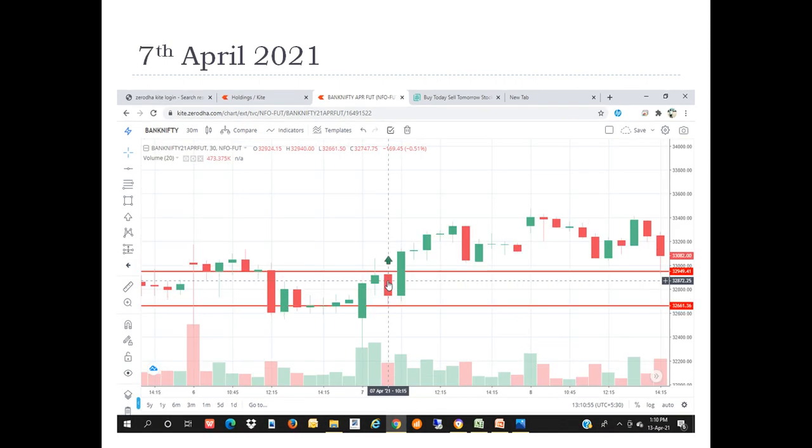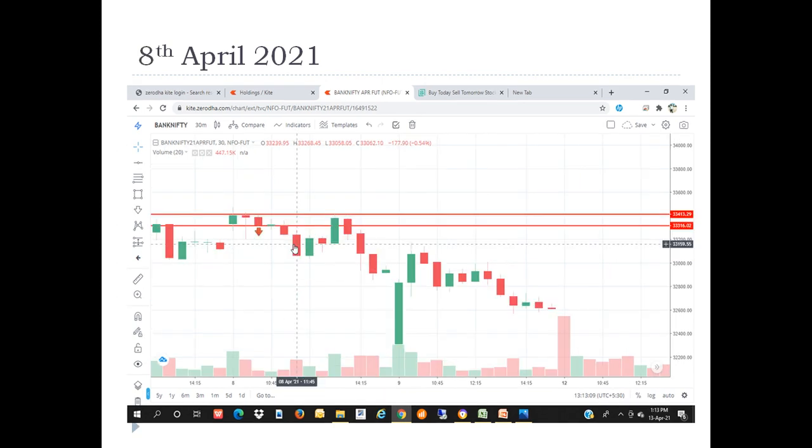So let me go to April 7th. So April 7th, this one is a 9:15 candle, 9:15, 9:45, then 10:15. So after that 10:15 high is here. So the moment it get break, you can see up to where it went. So it went up to more than 200 points also, but it doesn't come in our strategy. So our strategy is only wait up to 50 points. So from April 1st to April 7th, wherever I have shown, there was no stop loss hit, and everywhere there is a profit of 50 points.